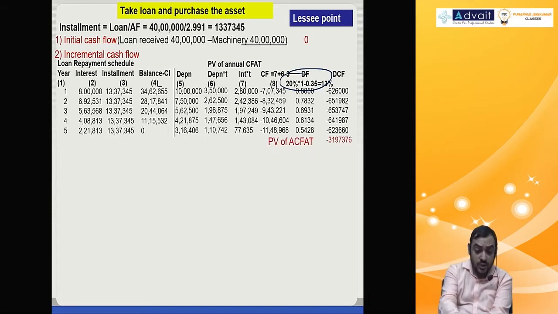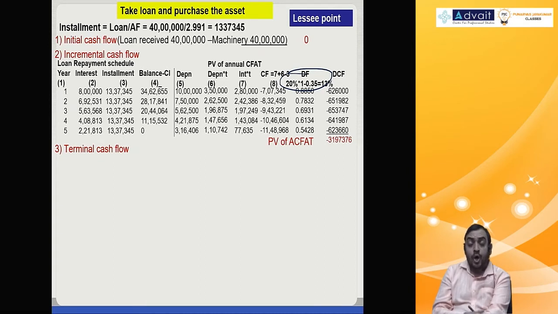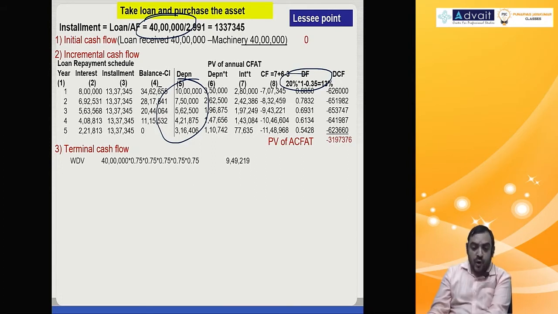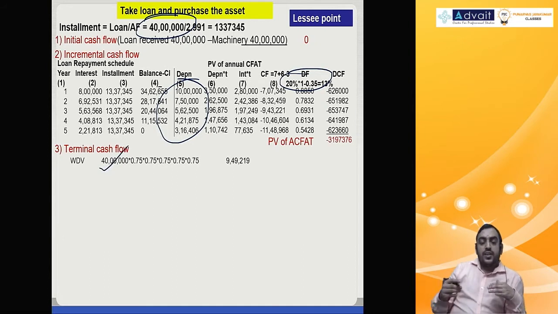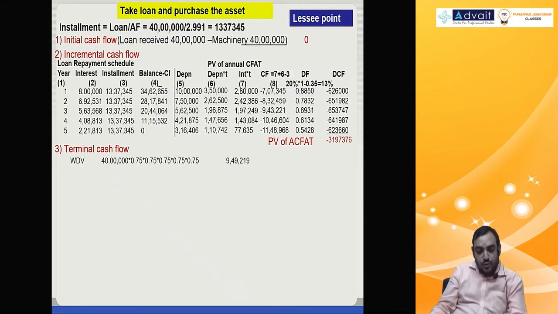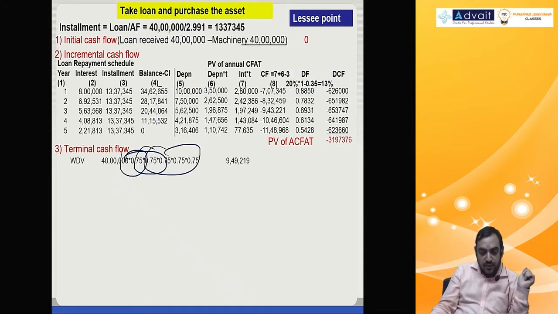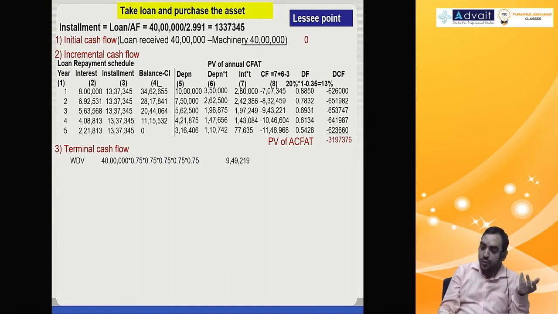Then last year salvage value you get, but remember, there might be tax impact. How much tax impact? On profit or loss on sale. How do you compute profit or loss on sale? Scrap value versus WDV. How do you compute WDV? 40 lakh asset minus all these depreciation. Cost minus depreciation is WDV. Or what you can do, 40 lakh is the cost of the asset. You can do 1 minus rate of depreciation 5 times, because that is WDV, no remaining amount. So 1 minus 0.25 means 0.75, 0.75, 0.75, 0.75. If you do it 5 times, you get WDV.